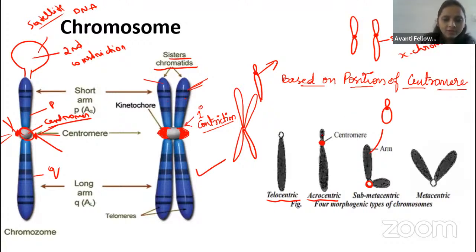And for the acrocentric, the example chromosome is the Y chromosome. Okay, guys. Then coming to the metacentric, you can take chromosome number 1, 2. Those are all examples for the metacentric, where the centromere is attached directly in the center. Exactly in the center means we will call it a metacentric chromosome.